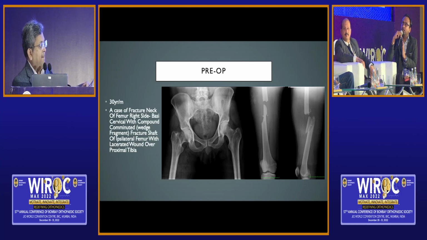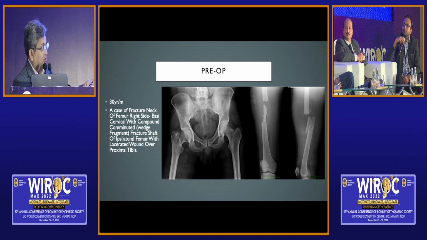And they are usually vertically stable. They are usually Powell 3. So despite everything, they have better prognosis. But yes, previously I would have done a DHS with a retrograde nail. Now I would do a FNS with a retrograde nail in these patients. Okay, Samarth, I will pin you down on that.